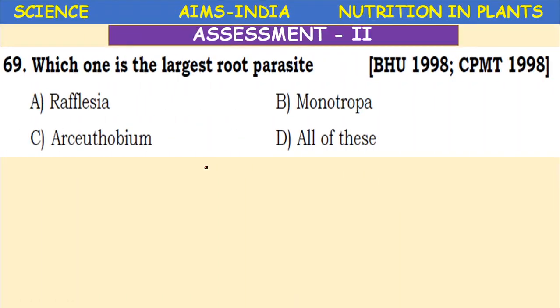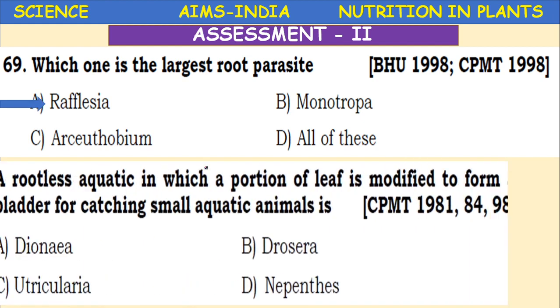Which one is the largest root parasite? Rafflesia, Monotropa, Archeotobium. Archeotobium is the smallest one. So here Rafflesia is the largest root parasite.